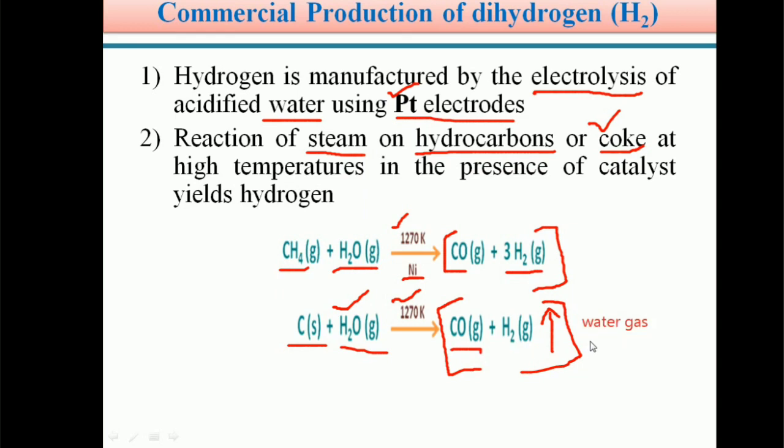Students, water gas is used for the preparation of hydrocarbons and methanol. Water gas is used for the synthesis of different hydrocarbons, and this water gas, the mixture of CO and H2 gas, is called water gas. With the help of this water gas, we can also prepare methanol.